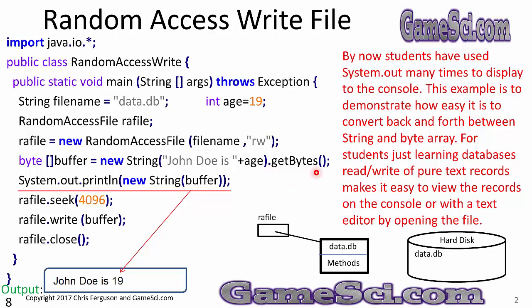getBytes converts from a string to an array of bytes. This String constructor converts from an array of bytes to a string. We like to write bytes to a file. We like to write strings to the console.